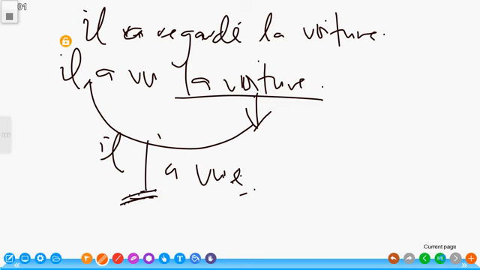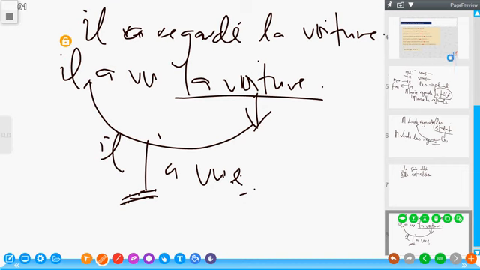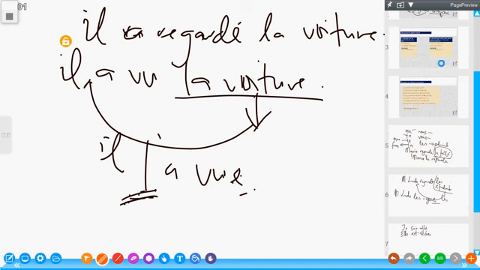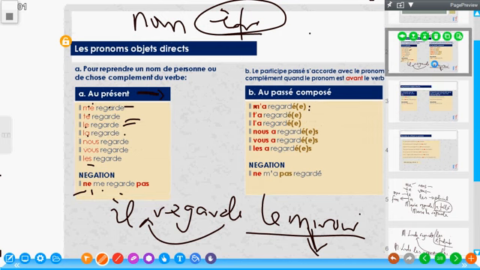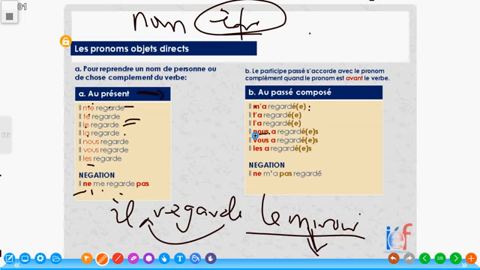Let's see another example. Oh, il t'a regardé, il a regardé, il nous a regardé. When it becomes nous, the same rule. We are using the nous to replace a noun that might have been said earlier.